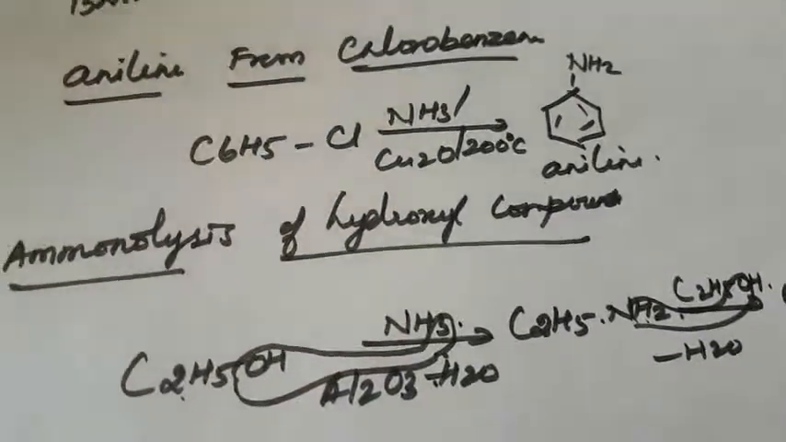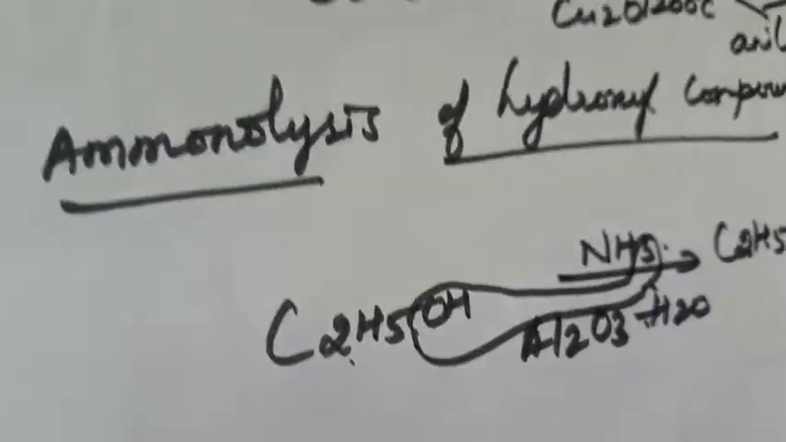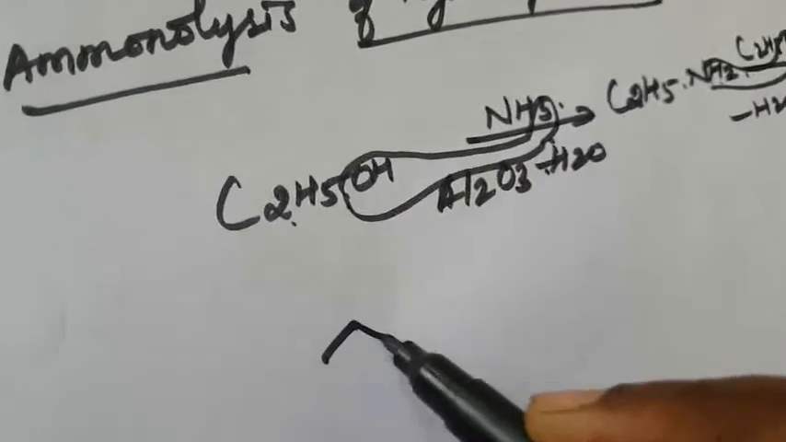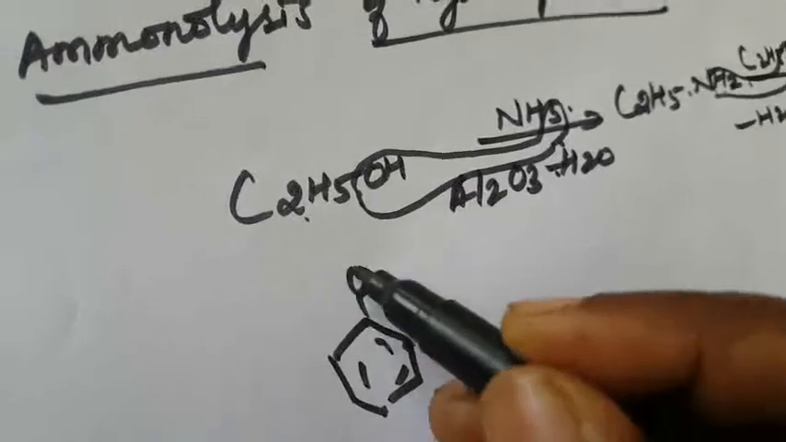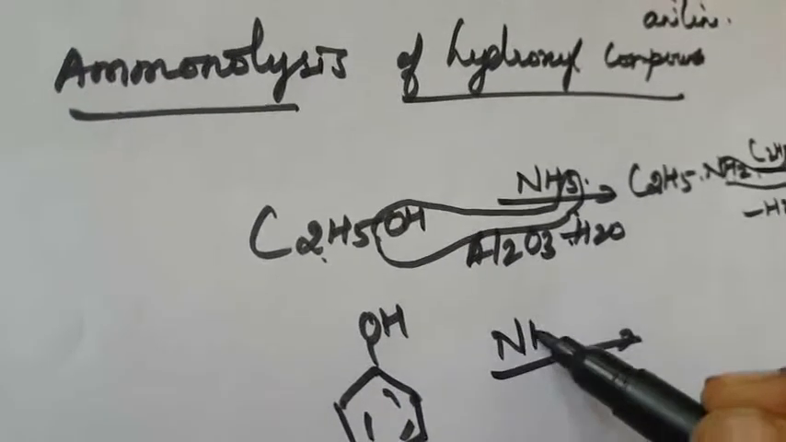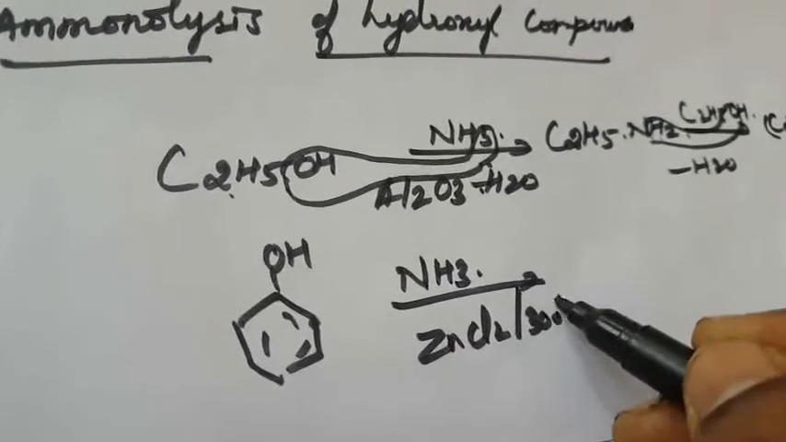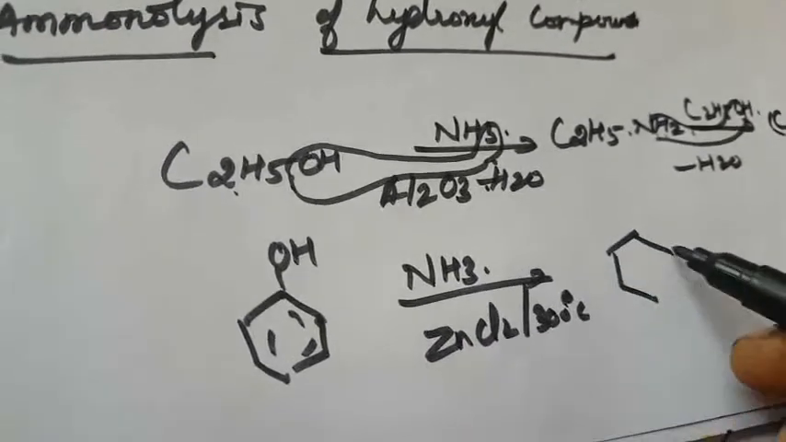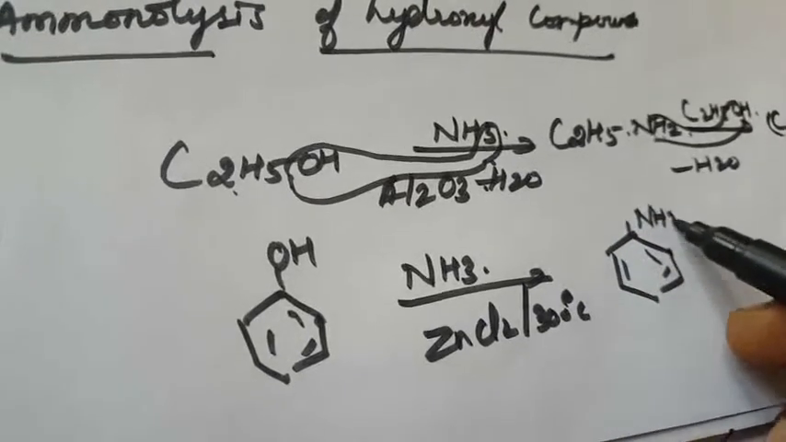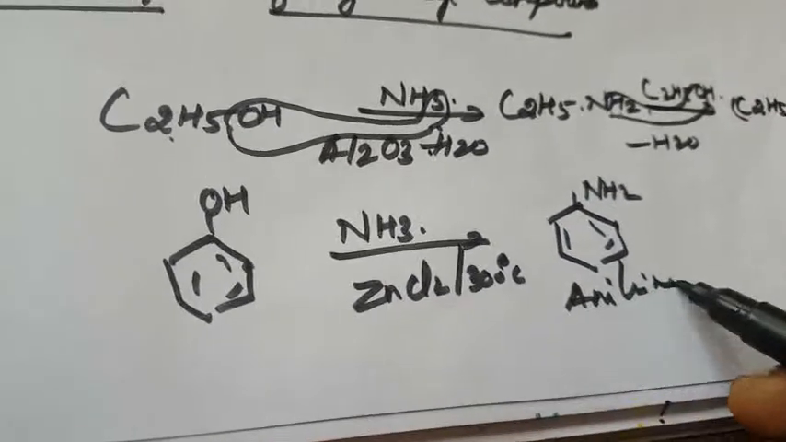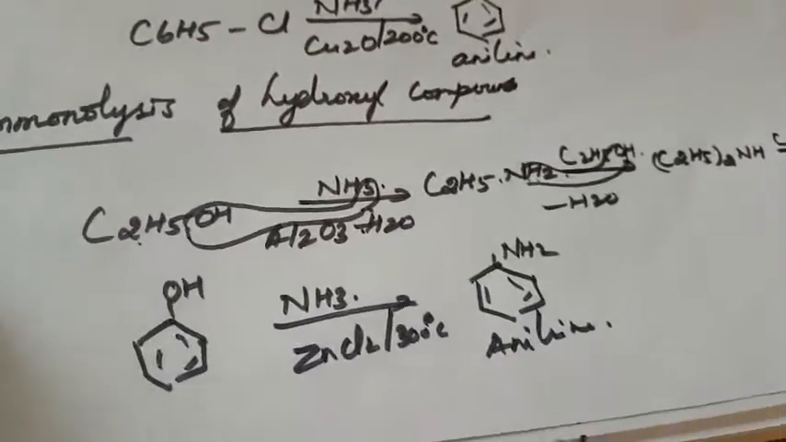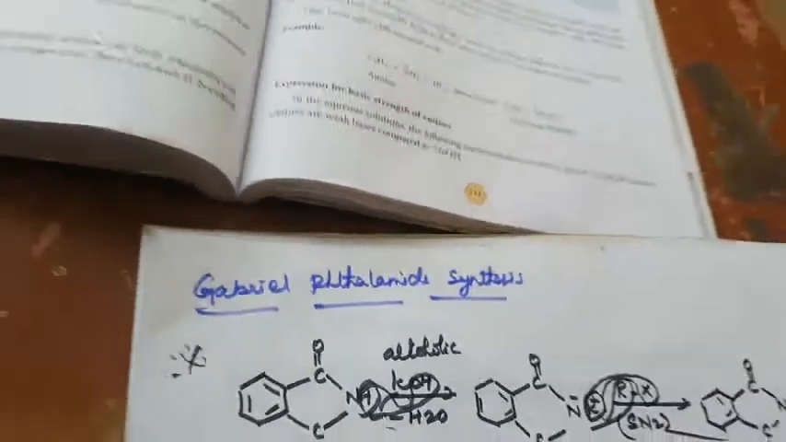Next one is the reaction with phenol. Phenol is reacted with ammonia in the presence of zinc chloride, heated at 300 degrees Celsius to form aniline, NH2. This is another one. Next one is the properties of amines. Lower aliphatic amines are colorless.